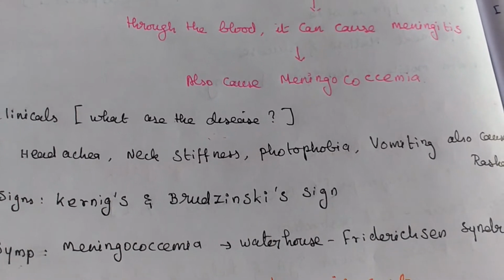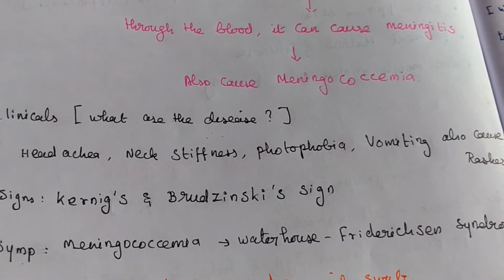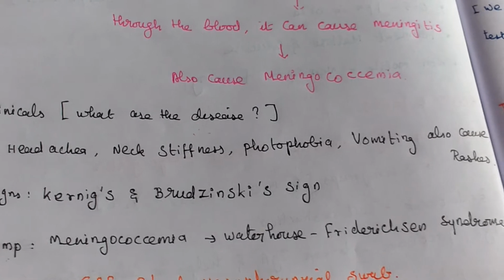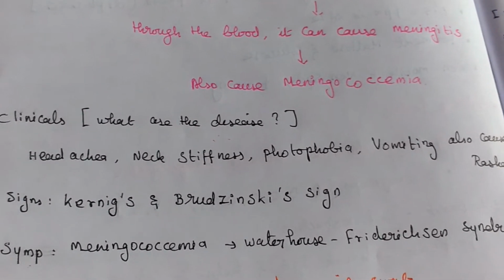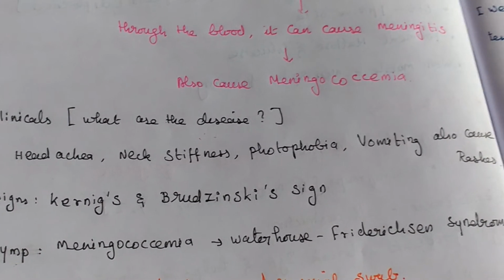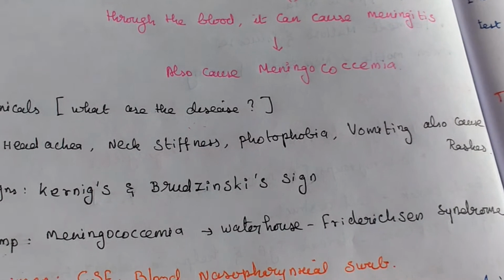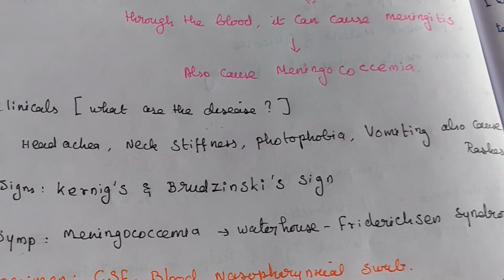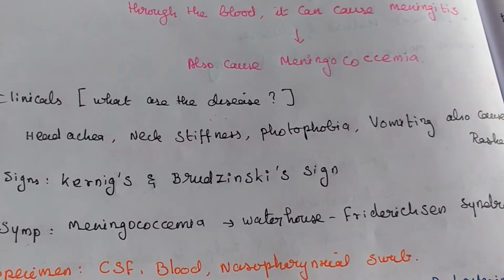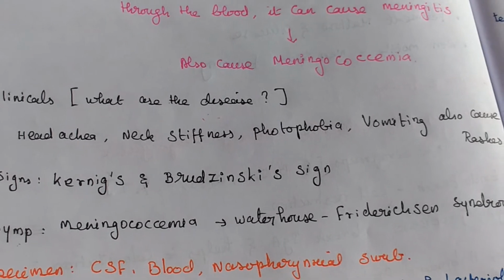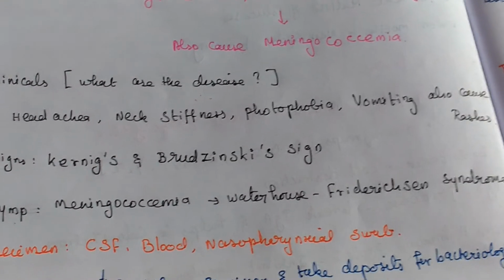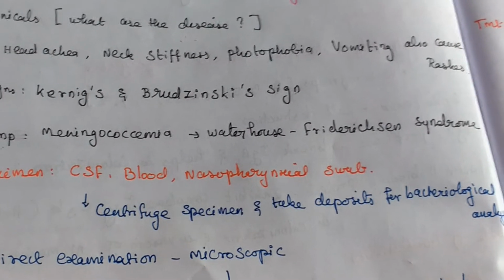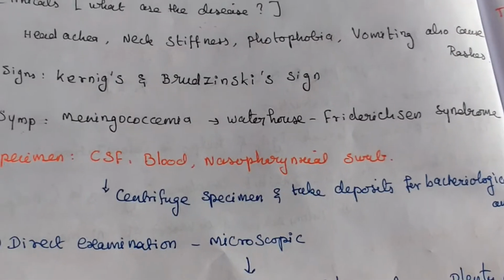Clinical symptoms: headache, neck stiffness, photophobia, vomiting, and also rashes. Signs: Kernig's and Brudzinski's signs. Symptoms of meningococcemia: Waterhouse-Friderichsen syndrome is also caused.